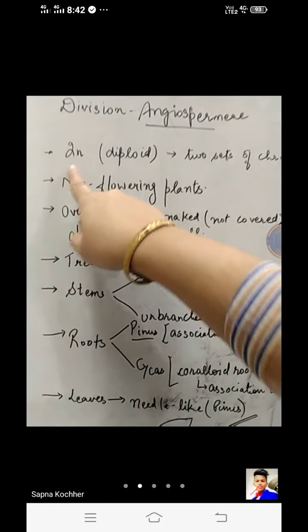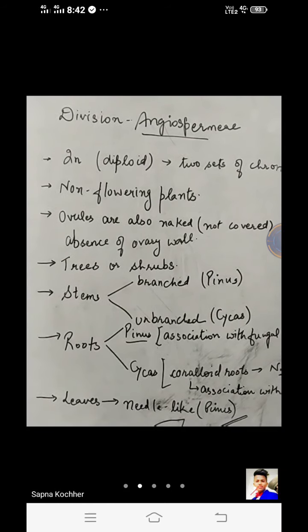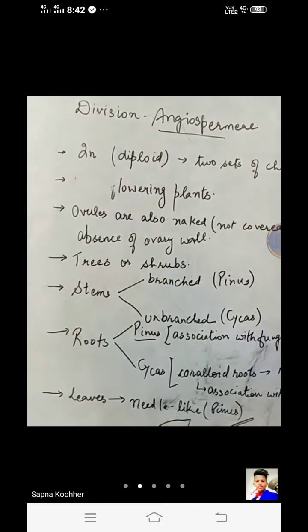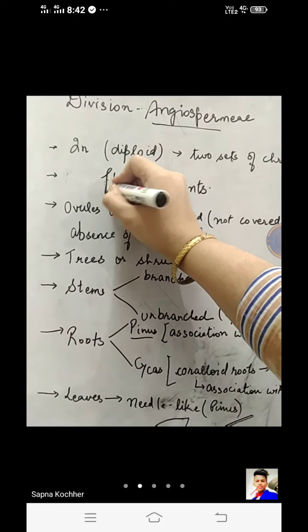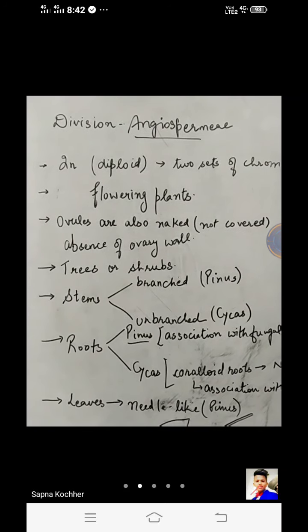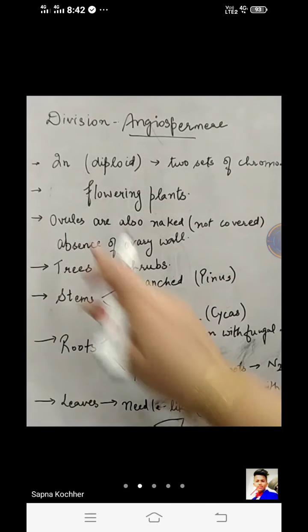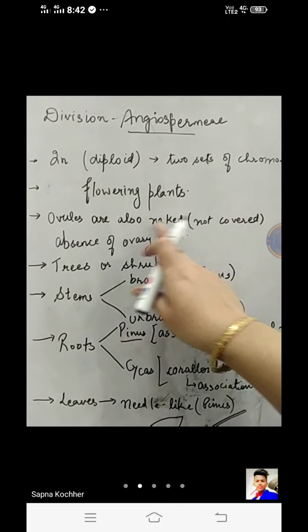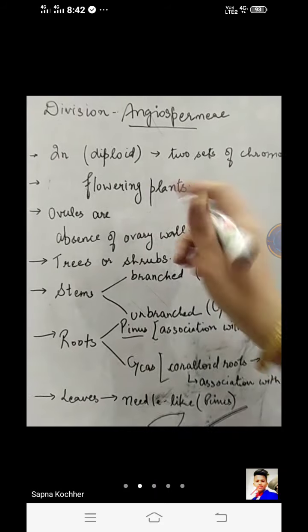The main plant body is again the same, that is diploid with two sets of chromosomes. But here they are not non-flowering, these are flowering structures. So they bear flowers as the only reproductive part for them, that is the part of the plant which helps in sexual reproduction. So here the ovules are not naked, these are covered with the ovary wall.